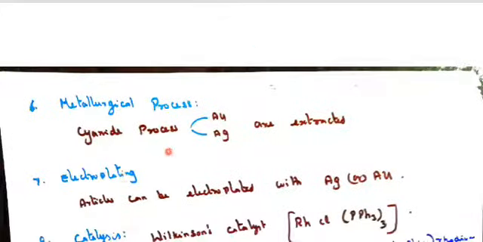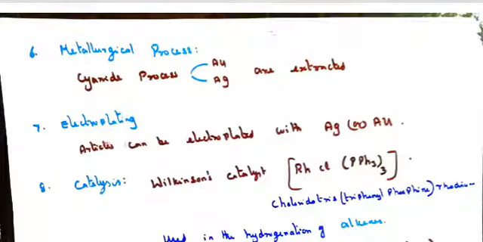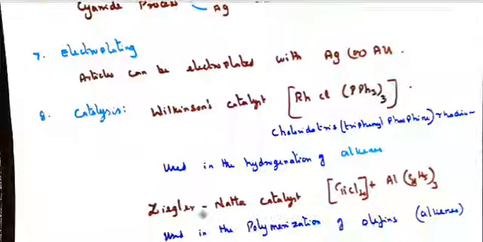Then, in metallurgical processes, for extraction of gold and silver, the cyanide process is used. Electroplating: articles can be electroplated with silver and copper. Then catalysis. We have the Ziegler-Natta catalyst and Wilkinson's catalyst.